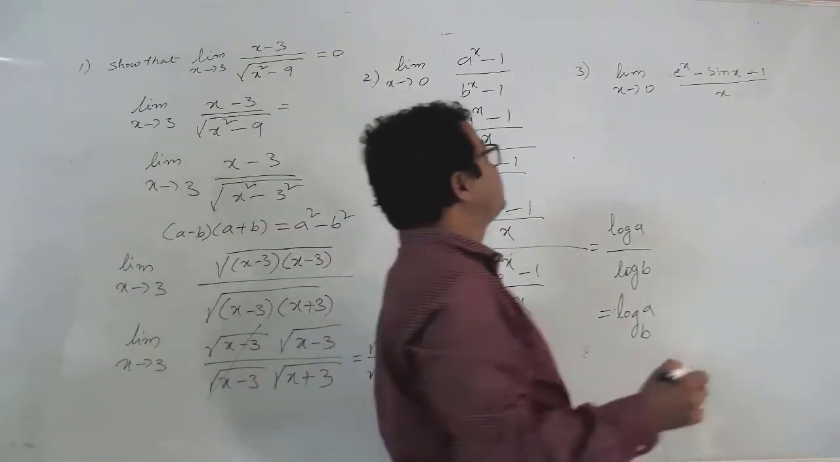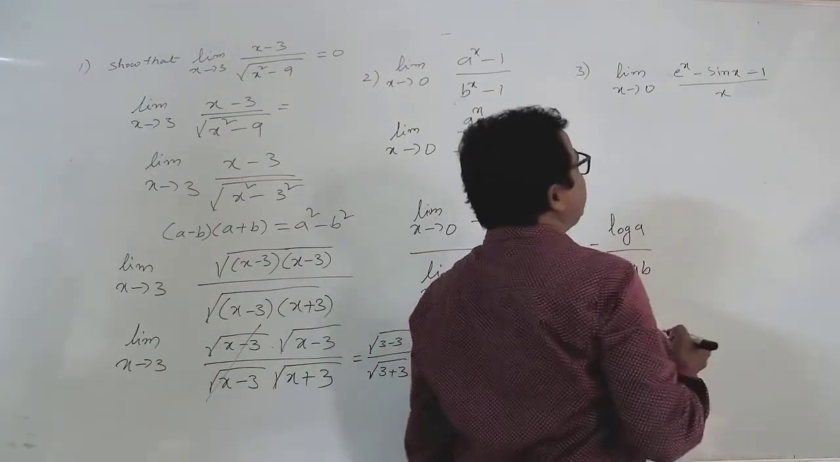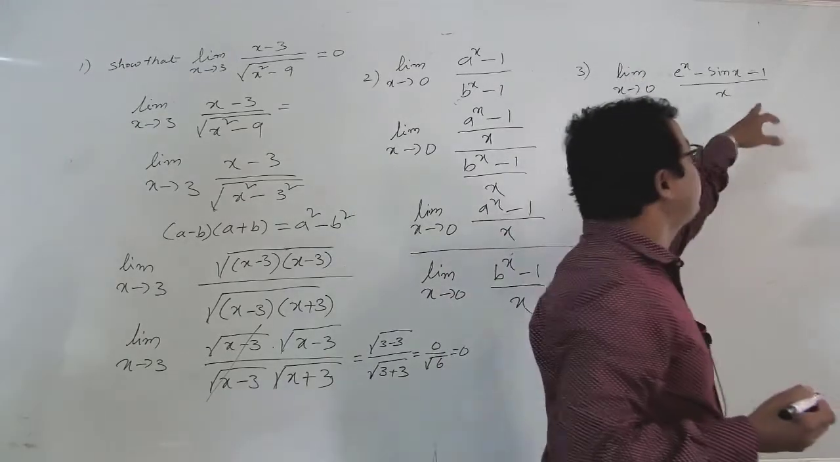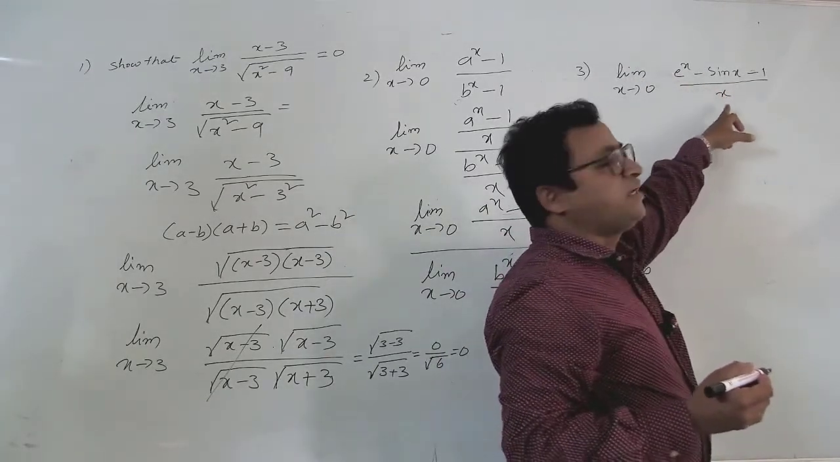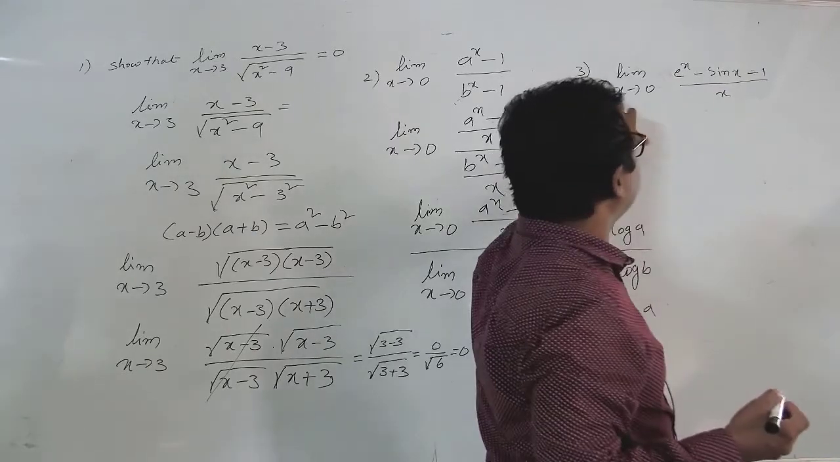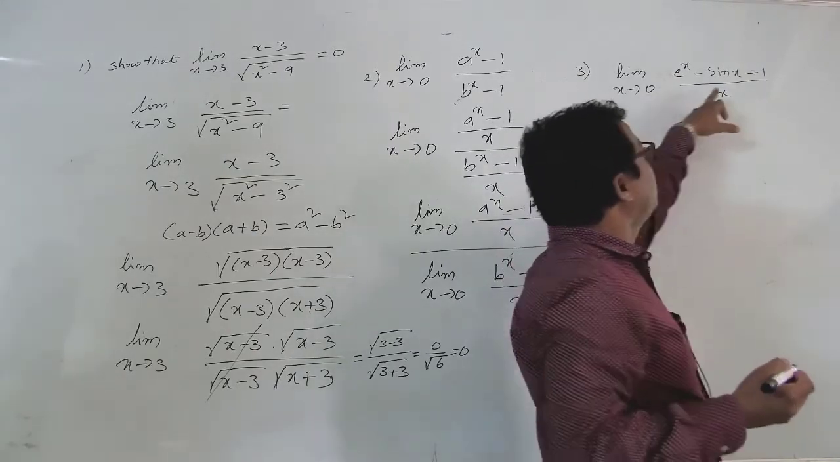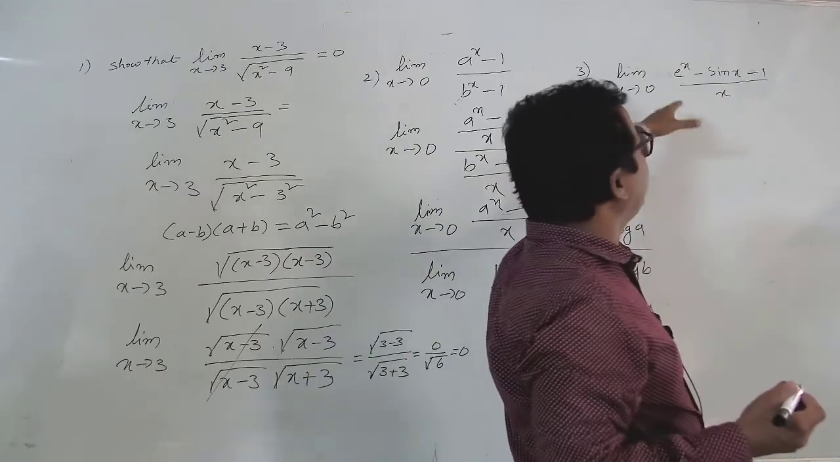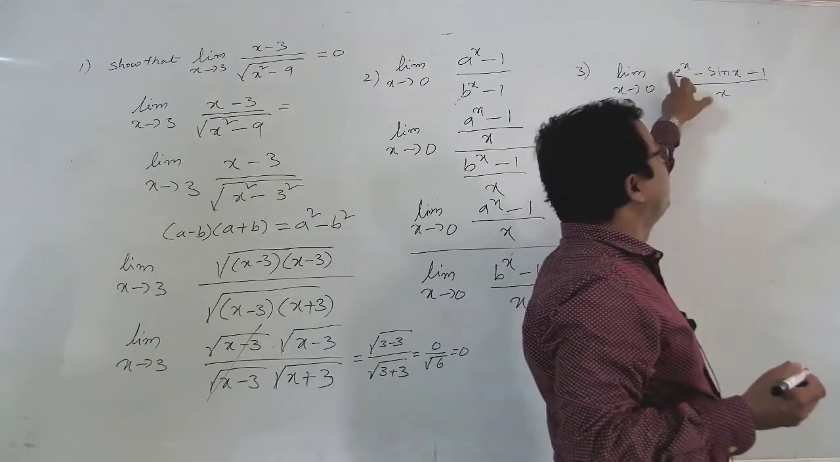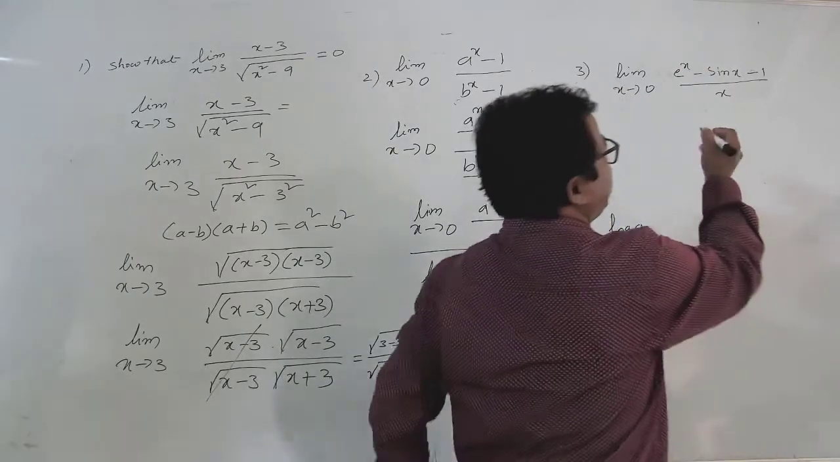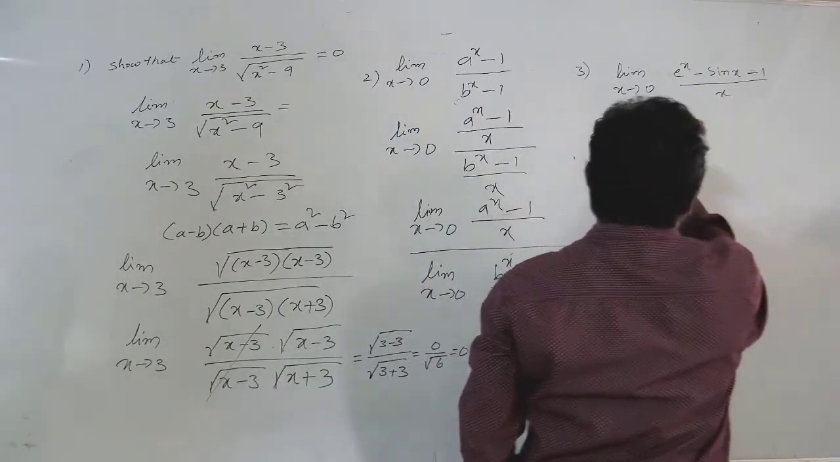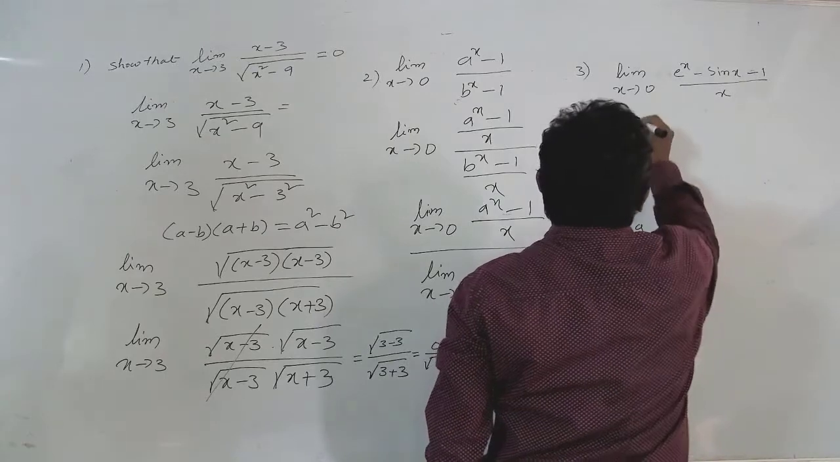Similarly, next another problem is there. Limit x tends to 0, (e^x − x)/(e^x − sin x) − 1/x. So we have to simplify. Why? Because if you apply x = 0, sin 0 value we don't know, and also e^0 is equal to 1 we get. 1 minus 1, how much we get? 0, and some value we get. So that's why we have to simplify that. So then what we get?